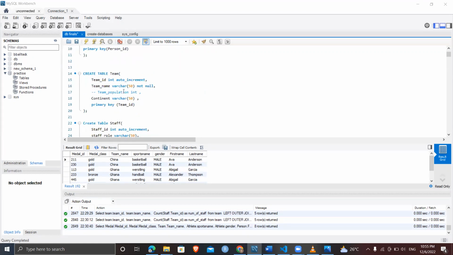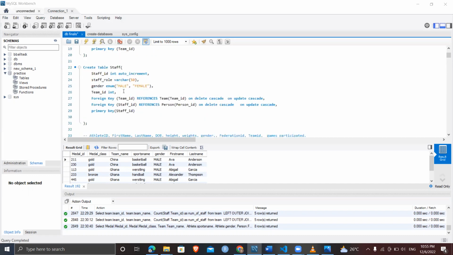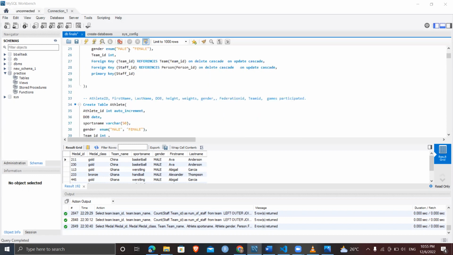The team table has a primary key of team ID, and staff has a primary key of staff ID and a foreign key of staff ID again due to the generalization specialization, and a foreign key of team ID.